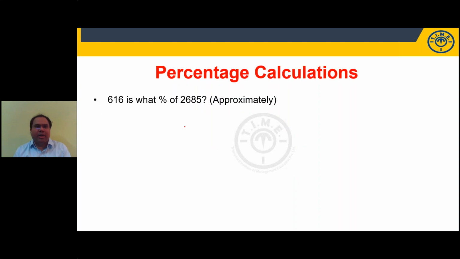Let us spend some time on the calculation part. Now, I'll give you 30 seconds of time. Please don't use a calculator. I don't know because I'm sitting here at a remote location. I don't know whether you're using a calculator or not, but don't use a calculator. Try this calculation. 616 is what percentage of 2685, approximately? Vidya has also answered. Kanmani has also answered. Good. Try this question. 616 is what percentage of 2685? I don't want the exact value. I don't want it in points. Make an approximation and tell me.